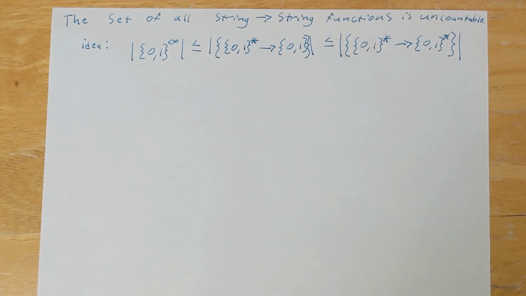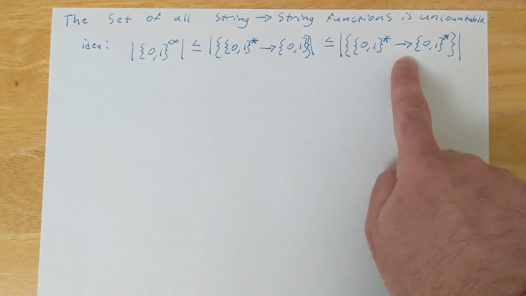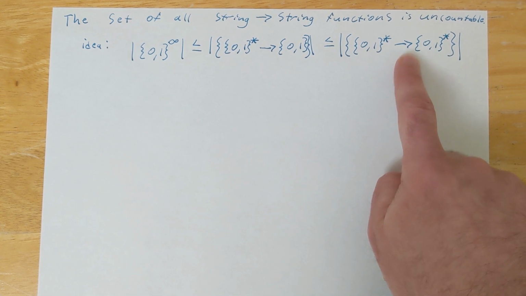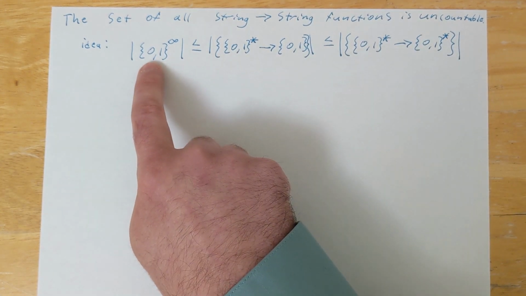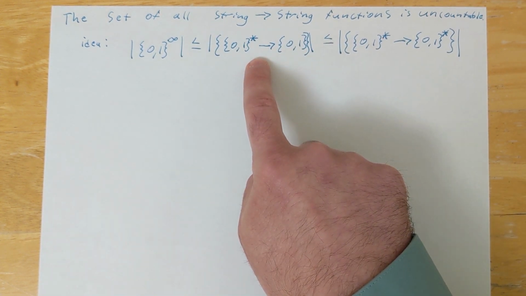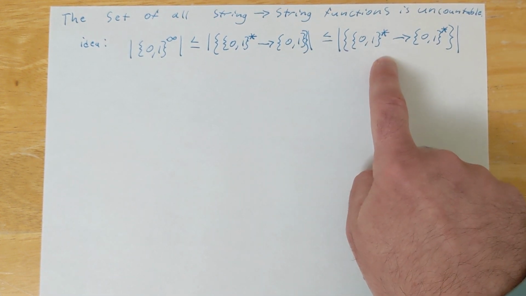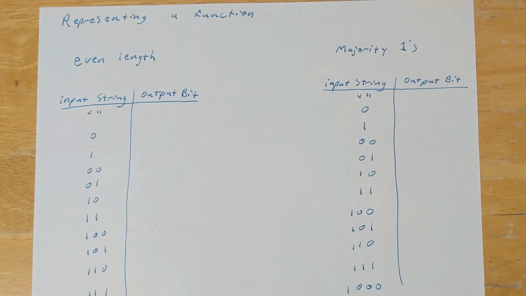So the idea for how we're going to show this is we're going to show that the number of string-to-string functions is uncountable by showing that the number of infinitely long binary strings is a smaller set than the number of functions that map strings to bits, which is a smaller set than the number of functions that map strings to strings in general.